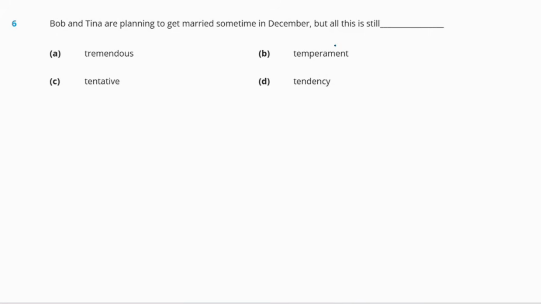Next is tentative. Now, what does tentative mean? Tentative means temporary or something that is uncertain. And the last word is tendency. So, tendency means a way of behaving. So, out of all of these, the right answer is option C, tentative.